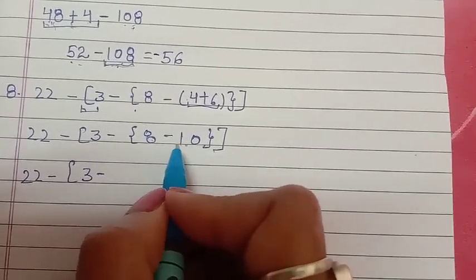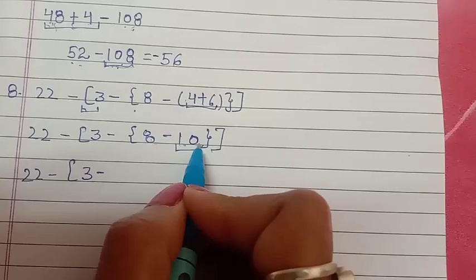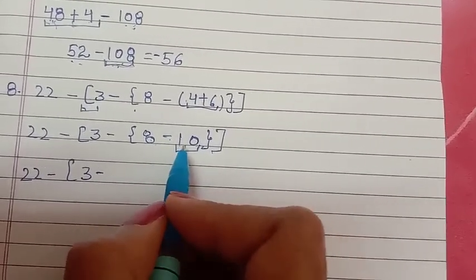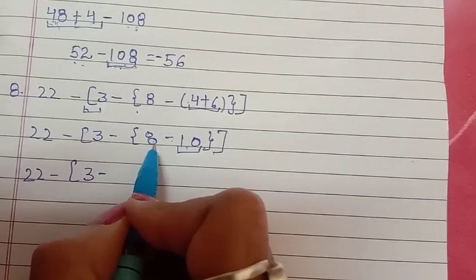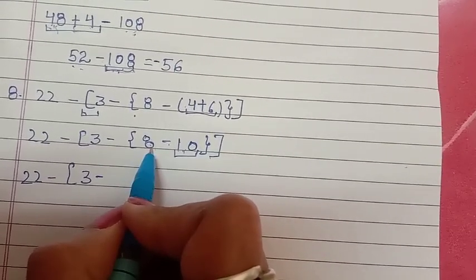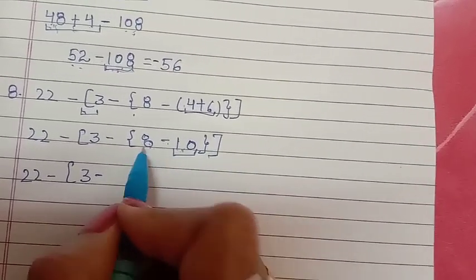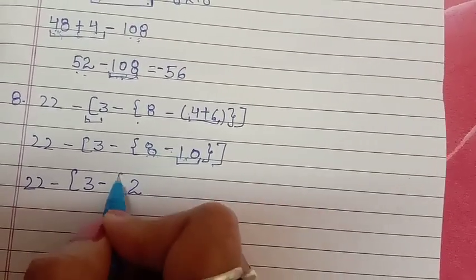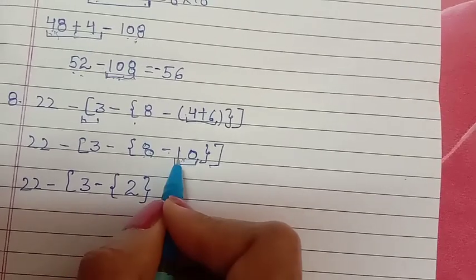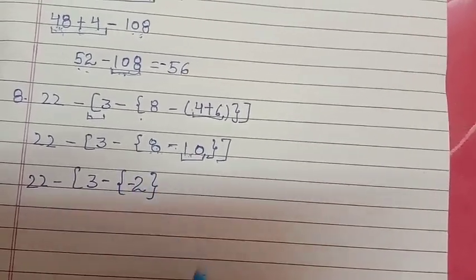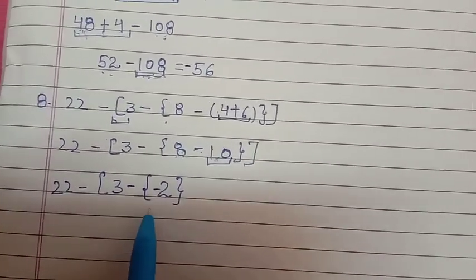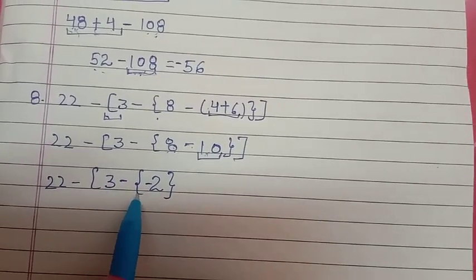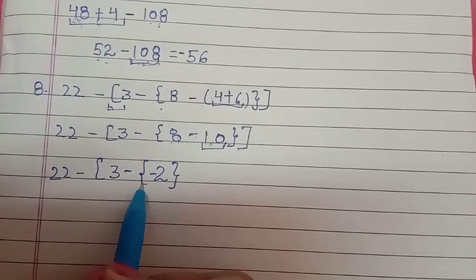So which is the stronger team? 10. What about its sign? Minus. So when it defeats this team, how many marks more will it get than this team? That is 2. But here what will be the sign? The sign will be negative. Okay, you may be surprised why I didn't remove this bracket, why I have put this bracket again.